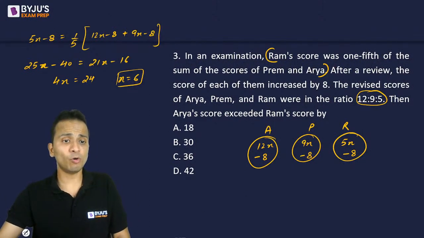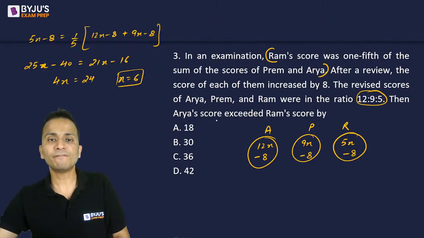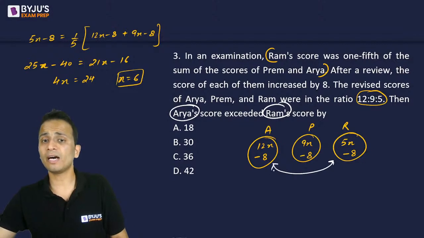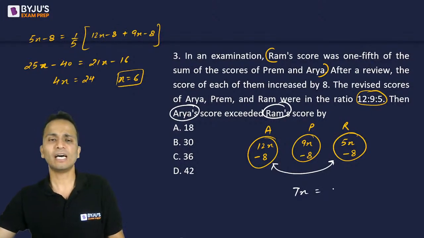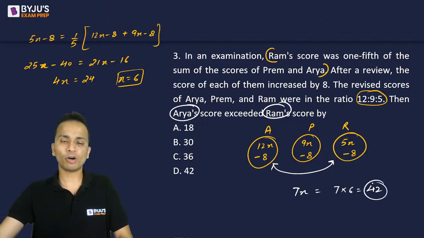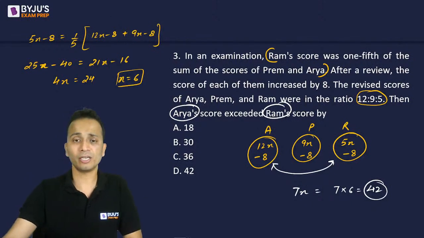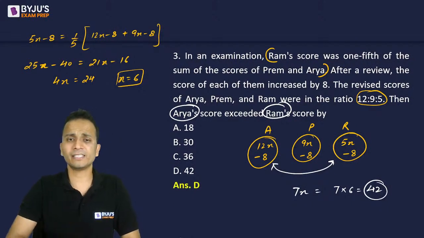Now, what they actually want is the difference between the scores of Arya and Ram. The difference between the scores of Arya and Ram is 12x and 5x, that is 7x. Now the value of x is 6, so 7 into 6 is equal to 42. So 42, that is option D, should be the correct answer. Let's check if this is correct. Yes, this is the correct answer for question number 3.